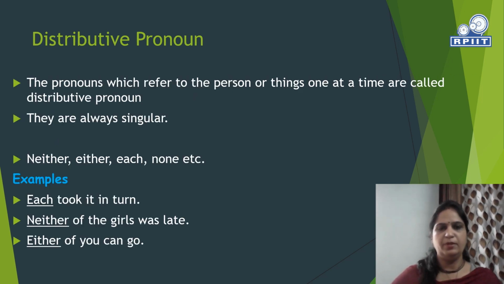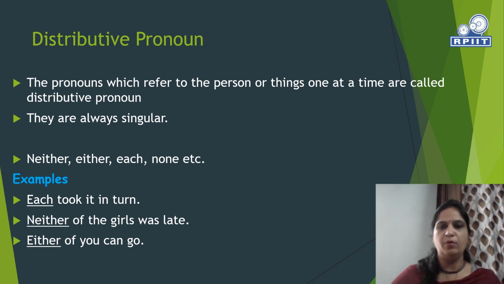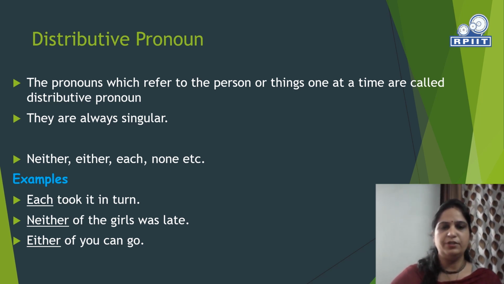Distributive pronoun. The pronouns which refer to persons or things one at a time are called distributive pronouns. You have a group of people or a group of things. From those, you refer to only one particular person or thing, and that is called a distributive pronoun. They are always singular: neither, either, each, none, etc. Some examples are each took its turn. Neither of the girls was late. Either of you can go. Here each, neither, either are all distributive pronouns.